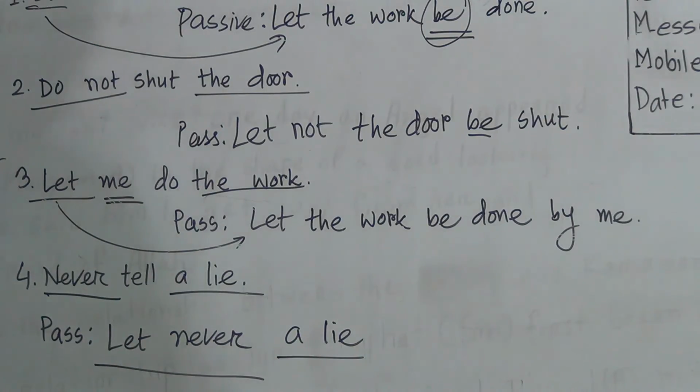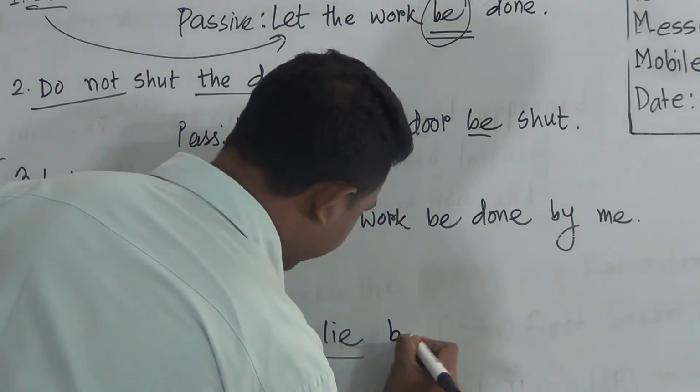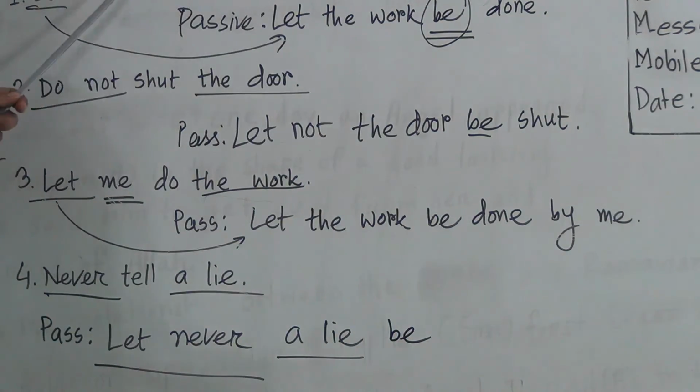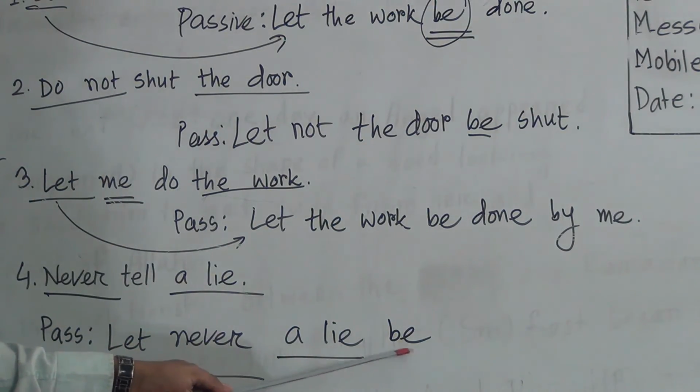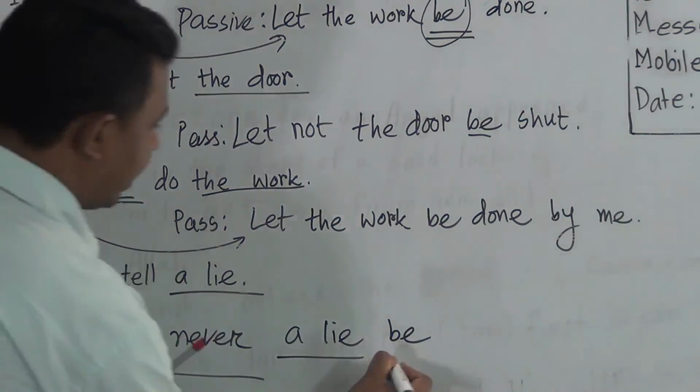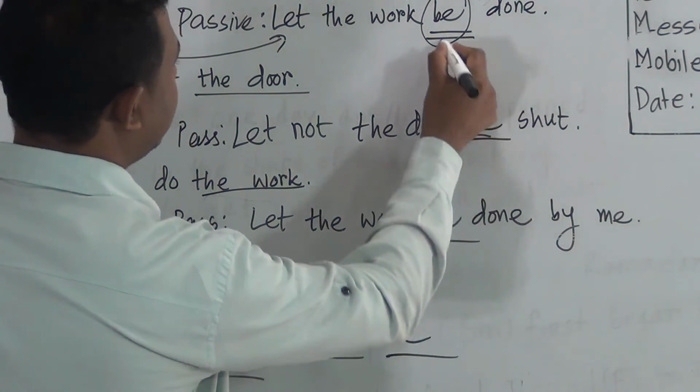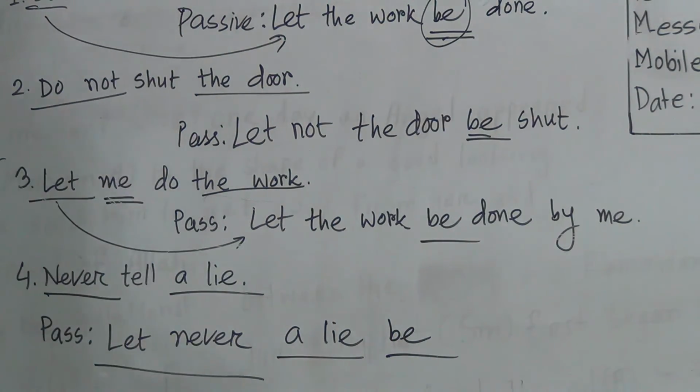After that we have to write the rules be. That means in imperative sentence most of the cases we need to write this be. So in most of the cases of imperative sentence we need to write be verb before the past participle form of the main verb.